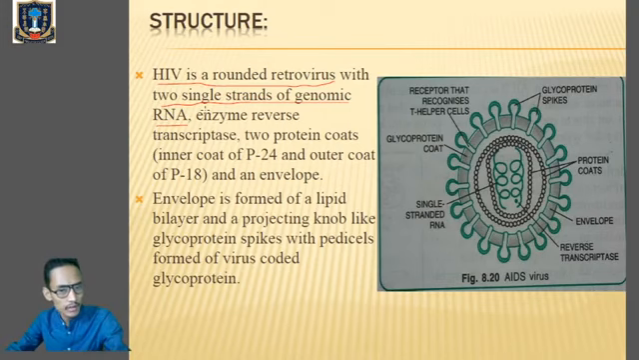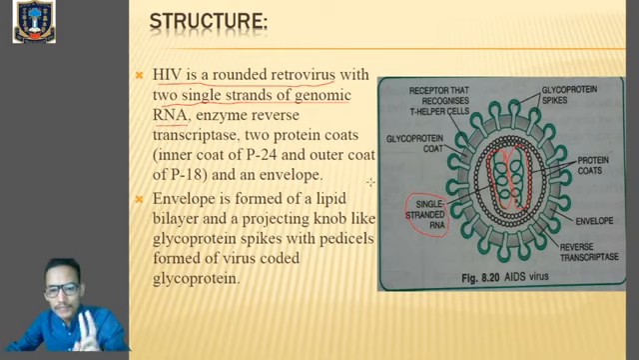DNA is double stranded, whereas RNA is single stranded. So therefore HIV is a round retrovirus with two single stranded RNA. Can you see over here? This one is the first you can consider, and this is the second one. So these are the two single stranded RNA which are present in the case of the HIV virus.